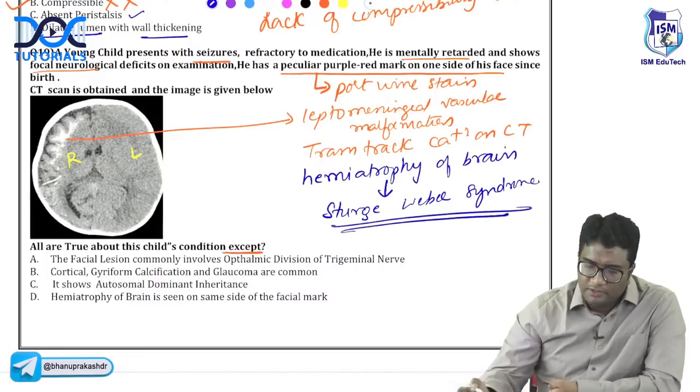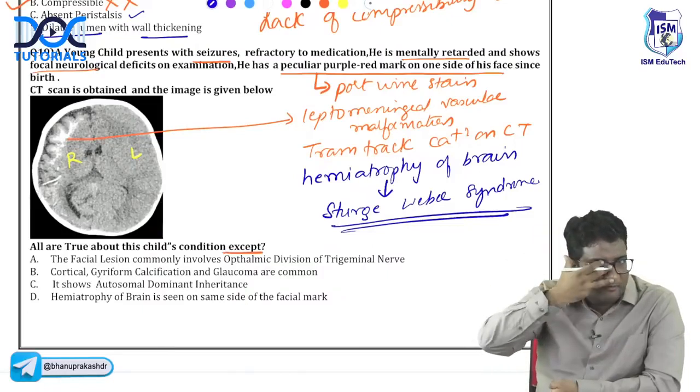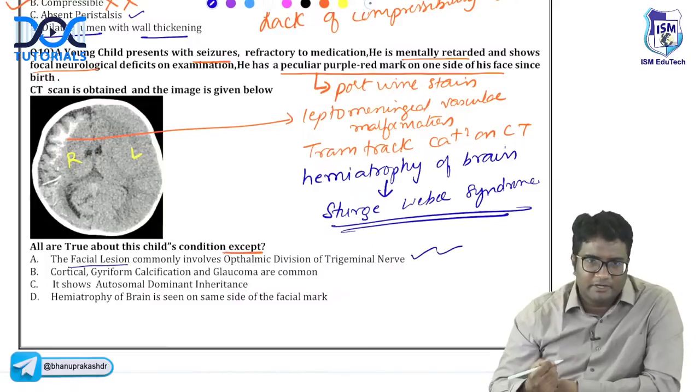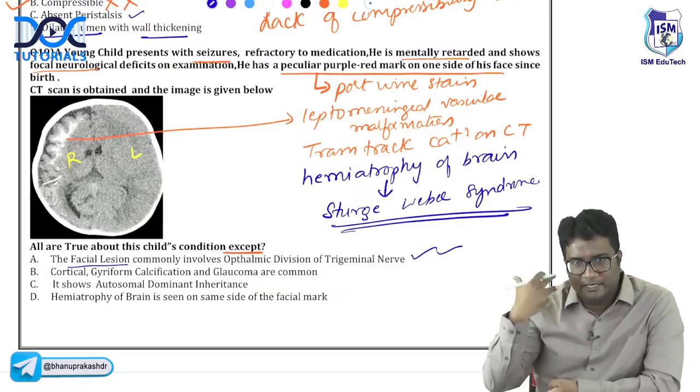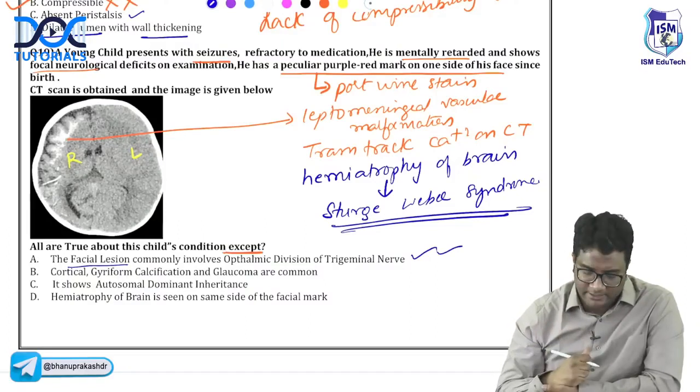In Sturge-Weber syndrome, you will have the involvement of the trigeminal area, a trigemino-encephalic vascular malformation. The facial lesion involves the trigeminal nerve area; the port wine stain is in the trigeminal area.